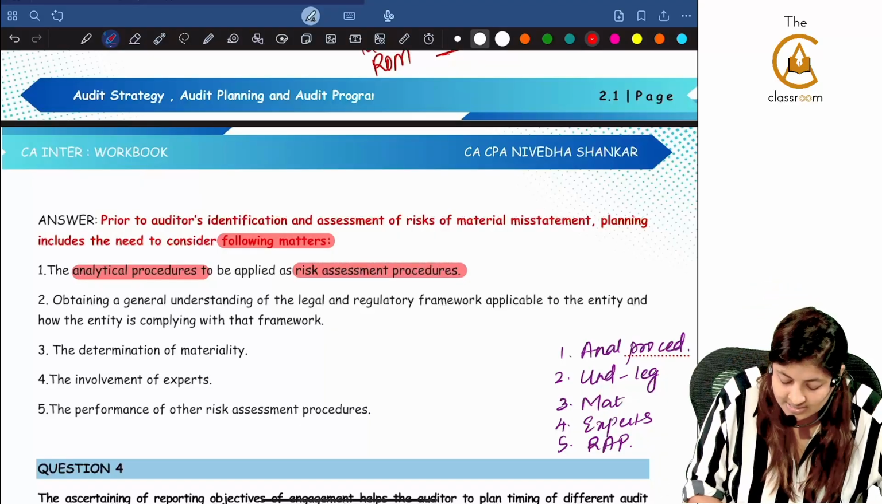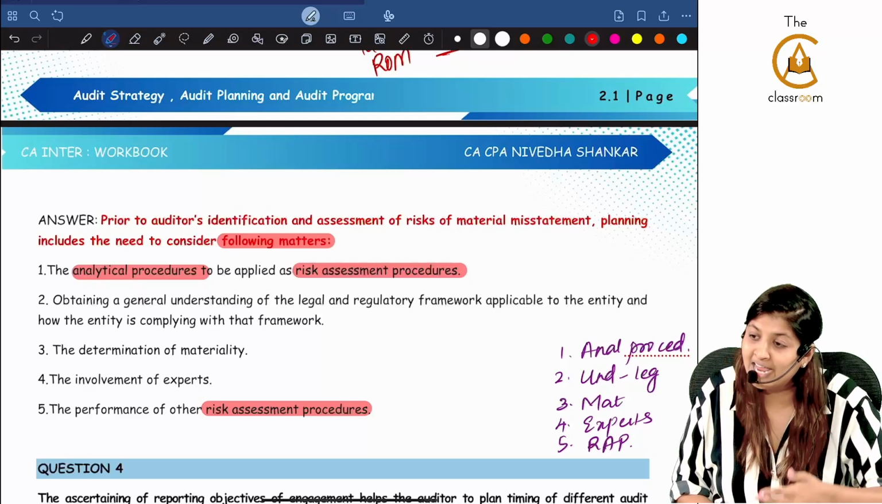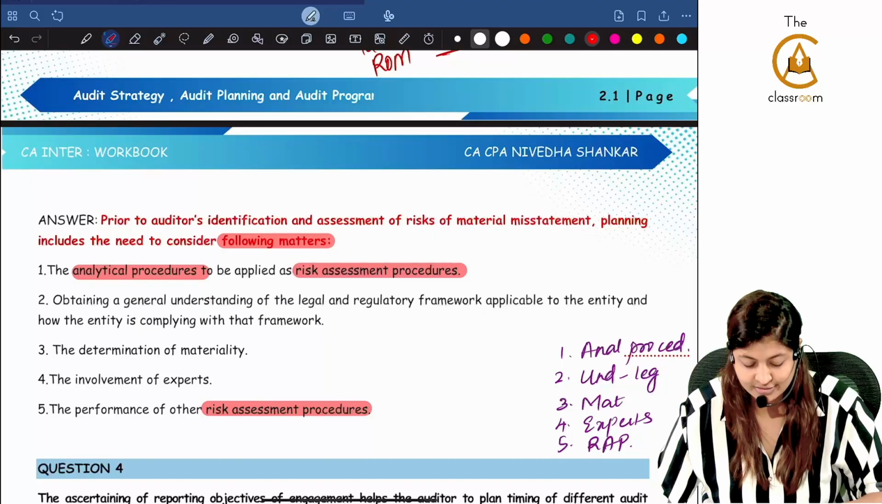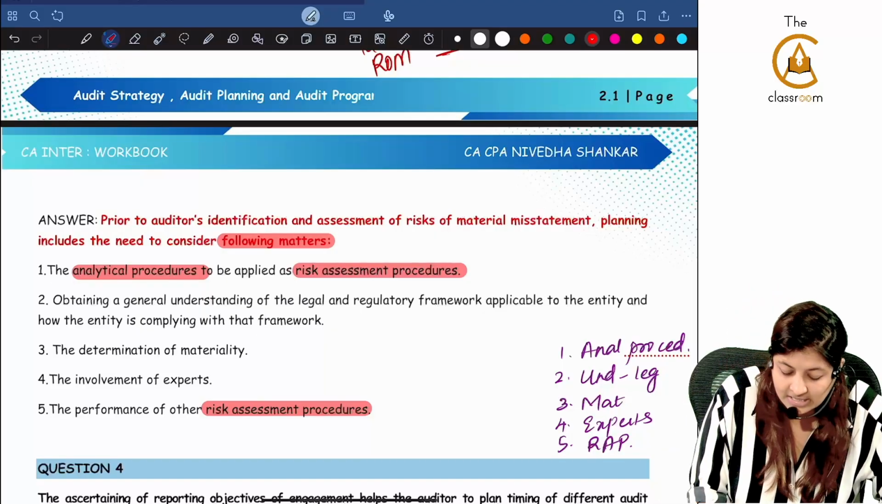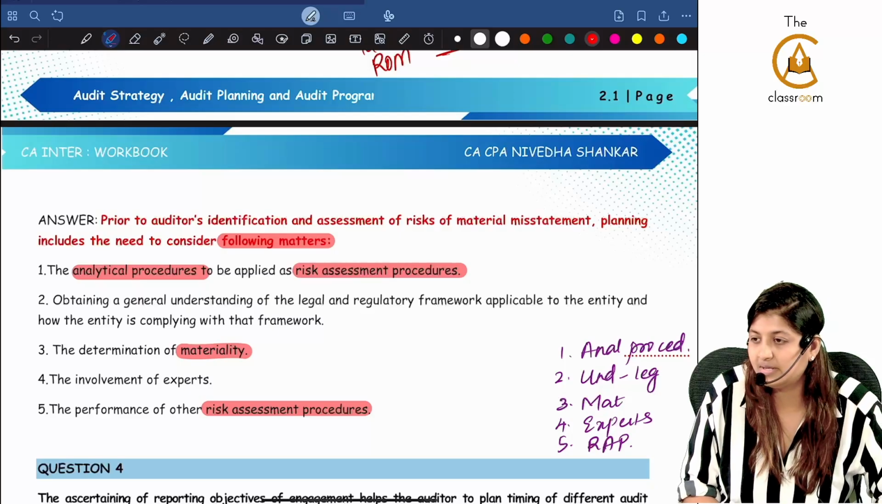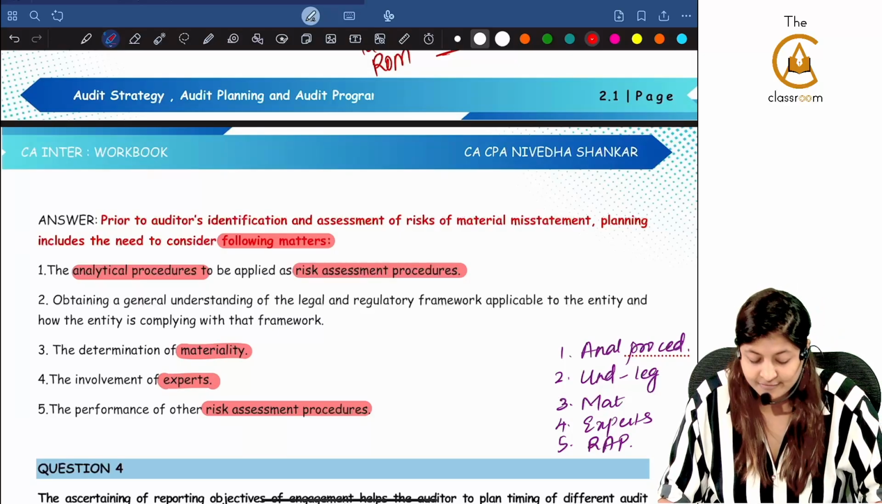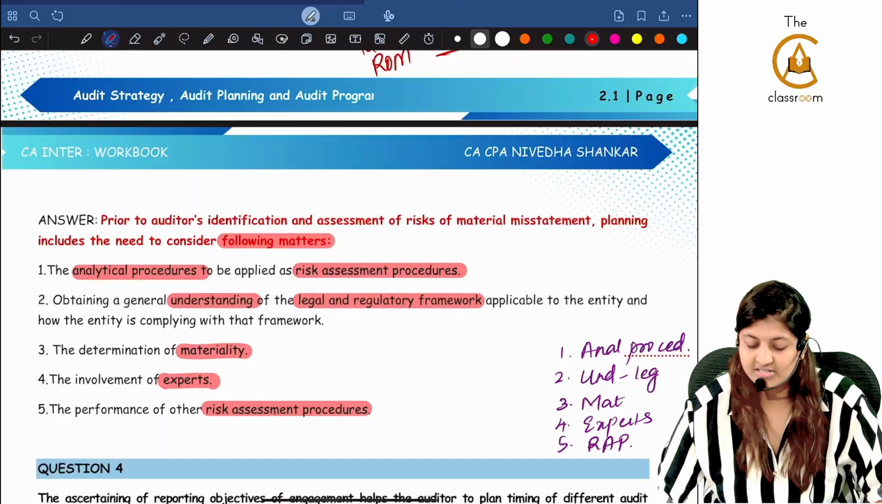The last one is again risk assessment procedures. If you remember, I would have told first point, last point. Again, same thing will come. Analytical procedures to be applied as risk assessment procedures. Fifth point, again performance of risk assessment procedures. Now, determination of materiality, SA 320. Involvement of any experts. Any experts if they are involved, obtaining an understanding of the legal and regulatory framework.